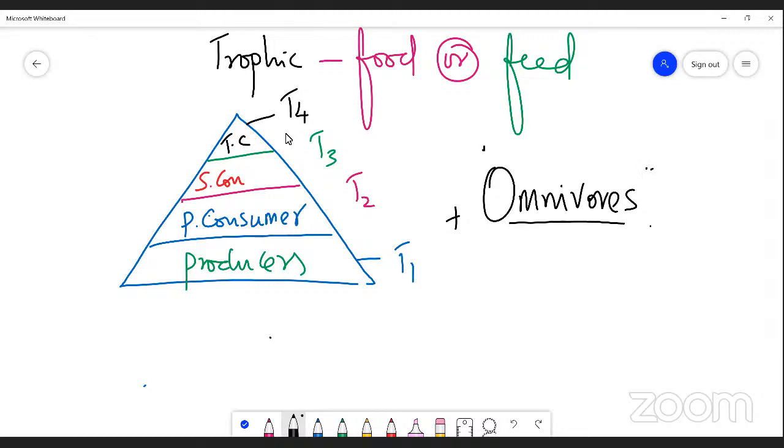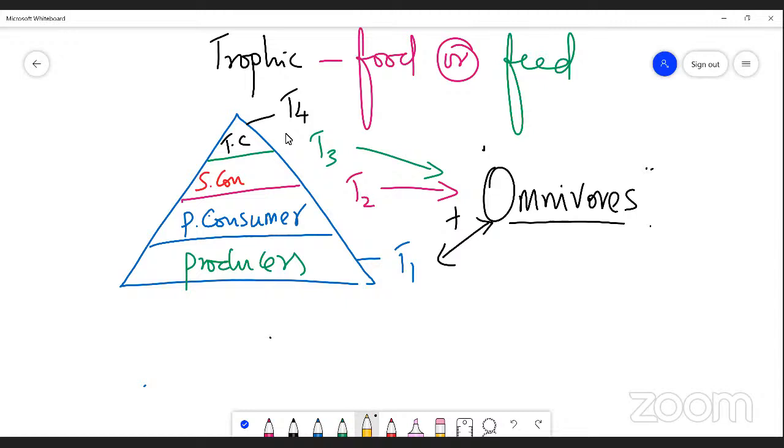Here in the trophic structure, an omnivore is an organism which feeds on all the levels of organisms. It may take producers, or secondary consumers, and sometimes tertiary consumers are also eaten by some organism.